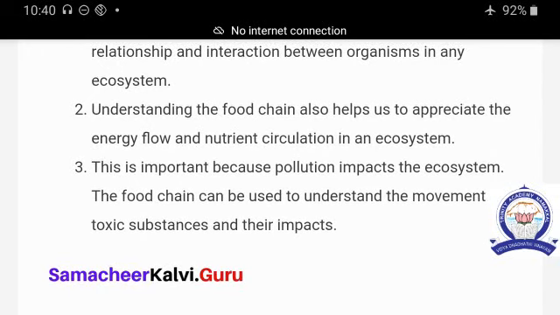Second point is, understanding the food chain also helps us to appreciate the energy level, energy flow and nutrient circulation in an ecosystem. This is important because pollution impacts the ecosystem. The food chain can be used to understand the movement of toxic substances and their impacts.